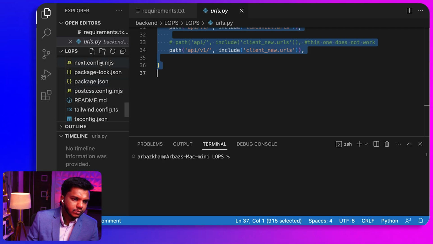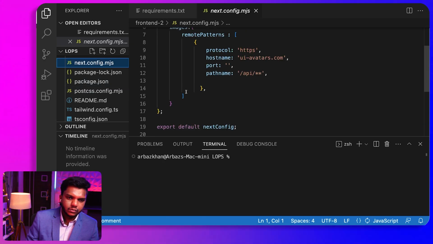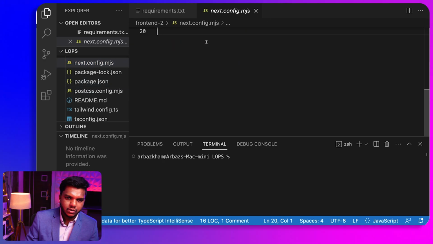So this is a JavaScript code that I have.